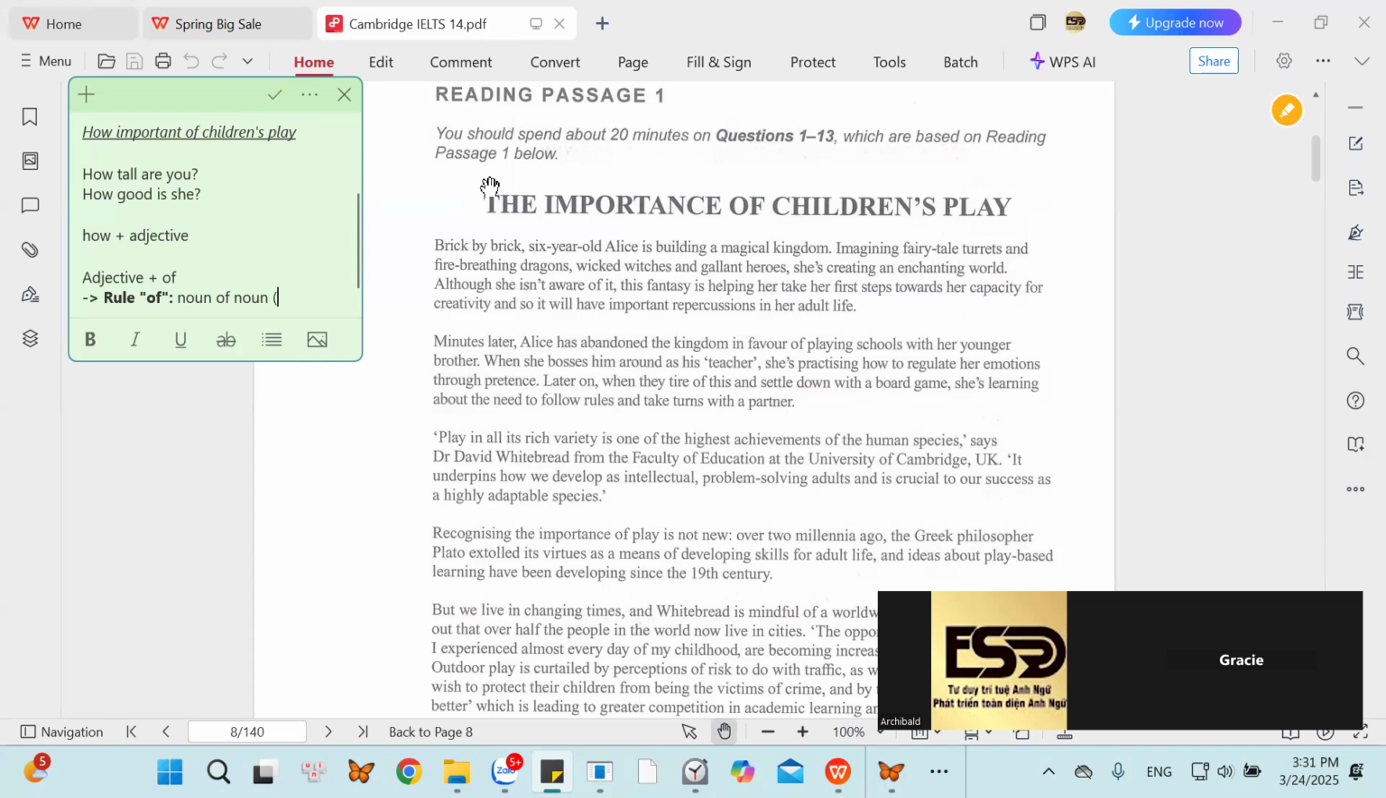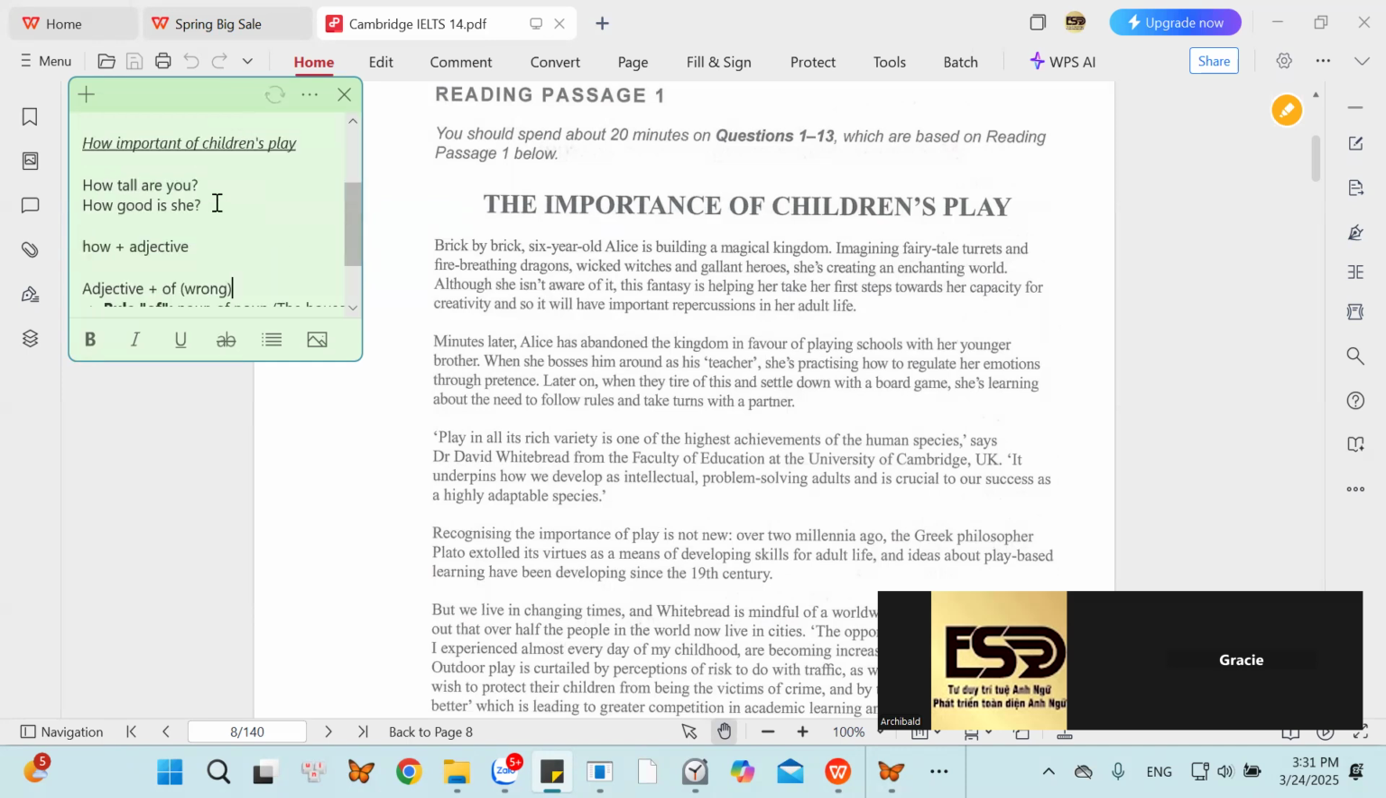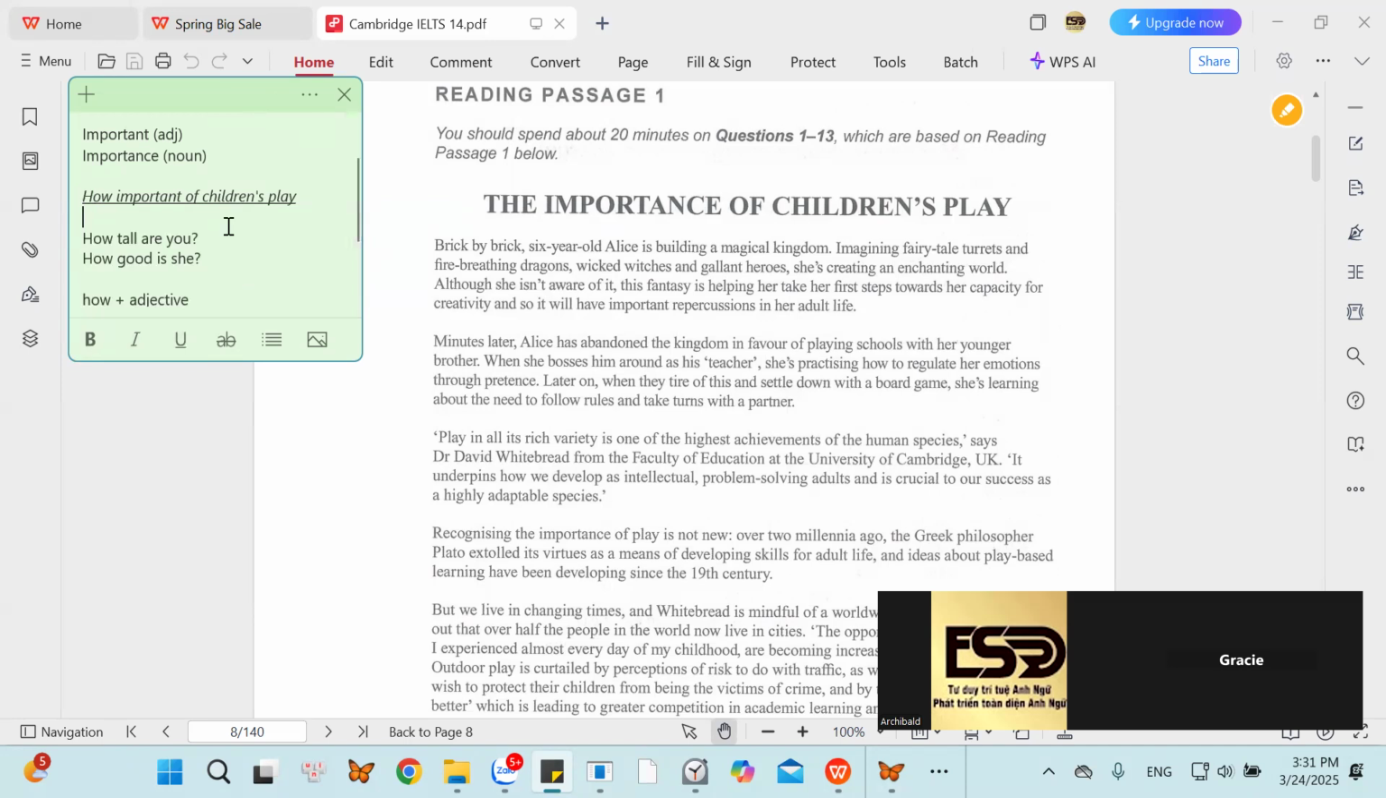For example, Jenny's house or the house of Jenny. The house of Jenny. And we have another way to say that, Jenny's house. Before of, we use a noun. After of, we also use a noun in English. So can adjective go with of? That is wrong, right? Look at your sentence. You say how important children's play. Can you fix it?